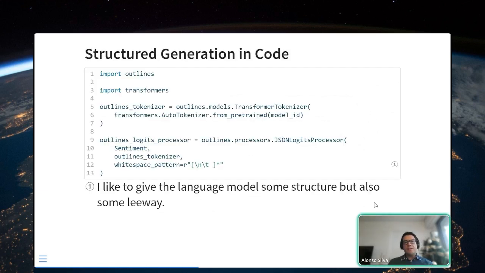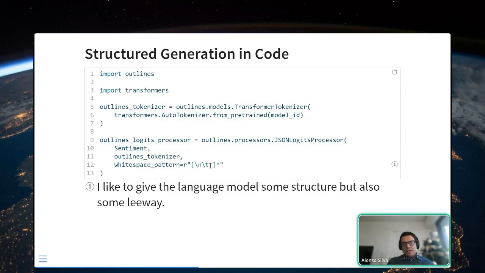But in code, it's actually much simpler than all of this. In code, what Outlines will do for us is, you basically provide a tokenizer. In this case, we provide the tokenizer from the model that we gave. We are going to tell it the Pydantic class that we were using, which in our case was Sentiment. And here is where I'm going to talk a little bit about white spaces. You can also give Outlines the white spaces that you accept.